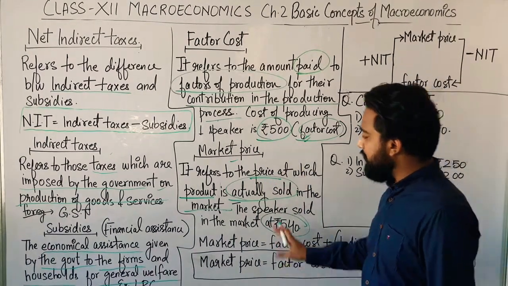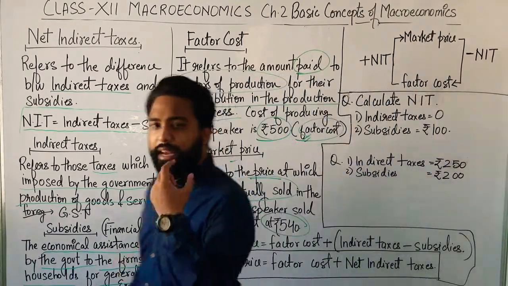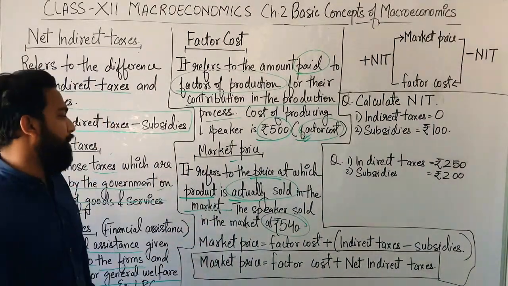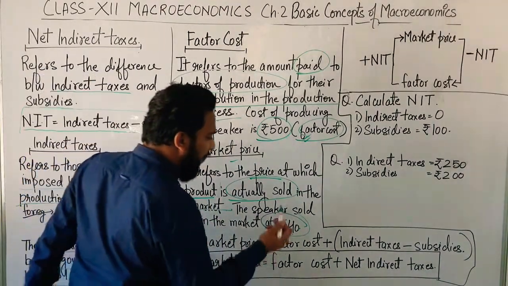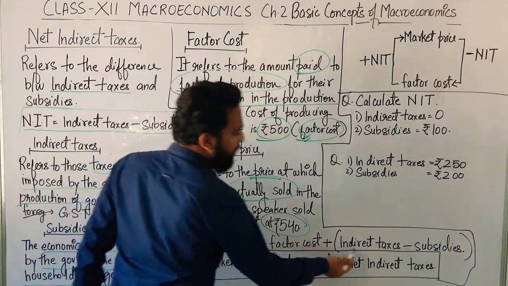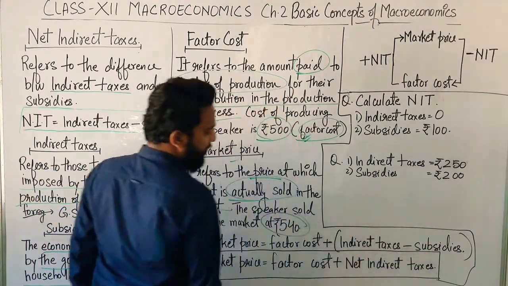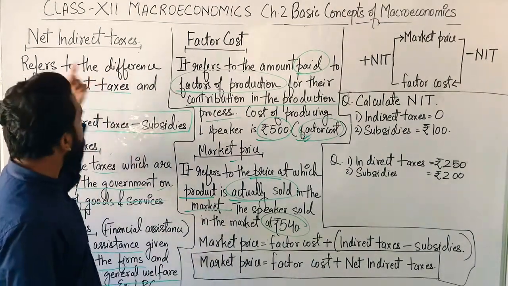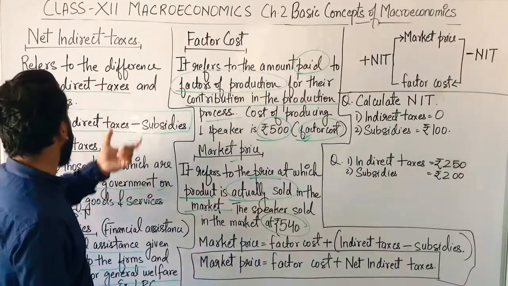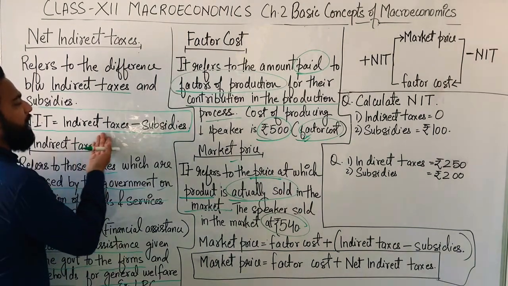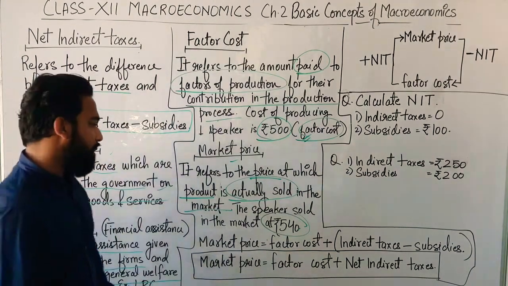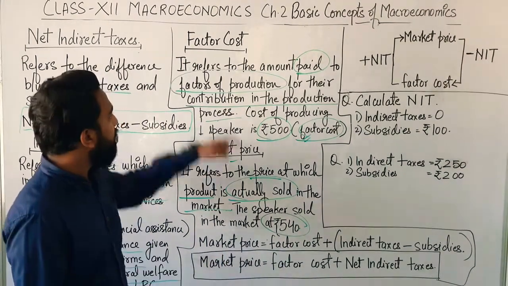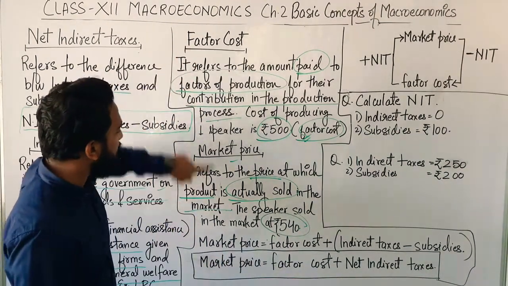Now, with these things we can determine the formula of market price. If we add net indirect taxes, or indirect taxes minus subsidies, to the factor cost, we get market price. What is the difference between factor cost and market price?